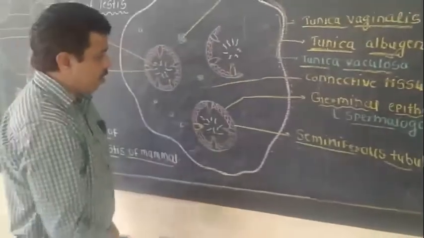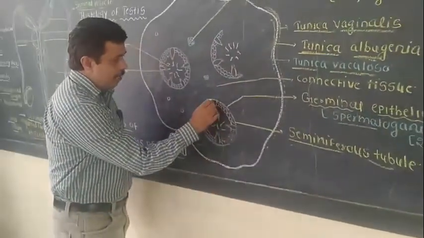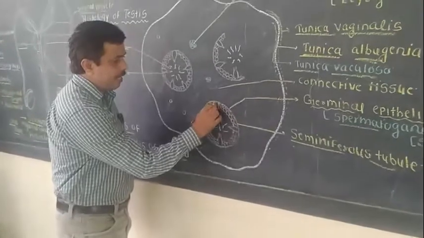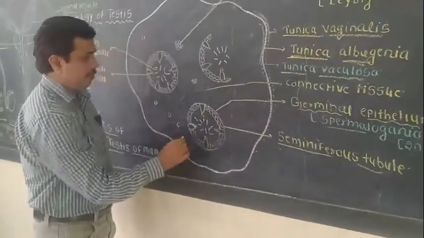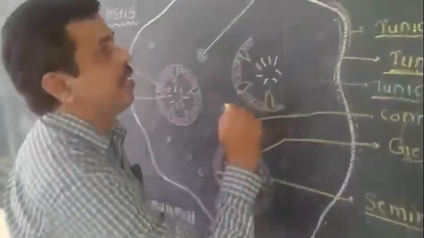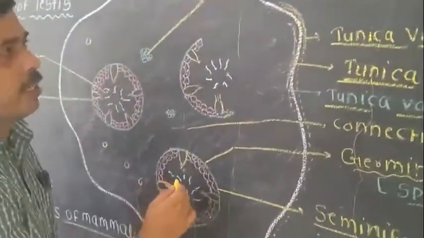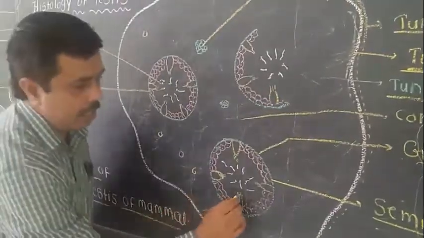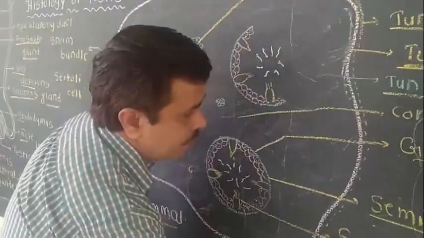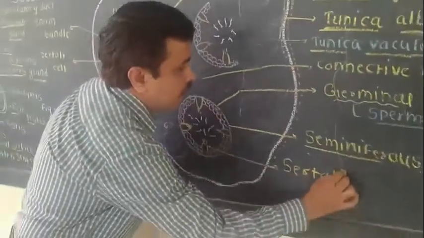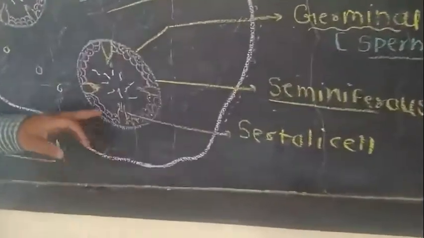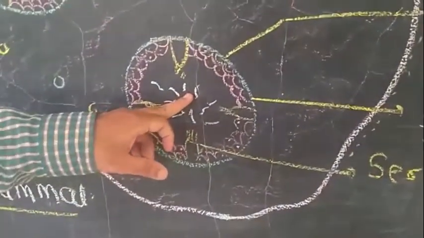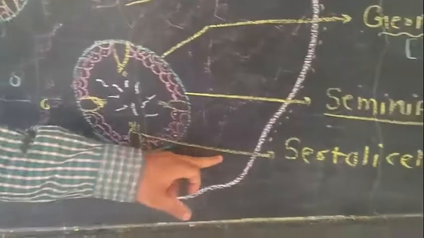Now in between these germinal epithelial cells, there are spindle-shaped cells. These are known as the Sertoli cells. The Sertoli cells provide nutrition to the developing sperms.